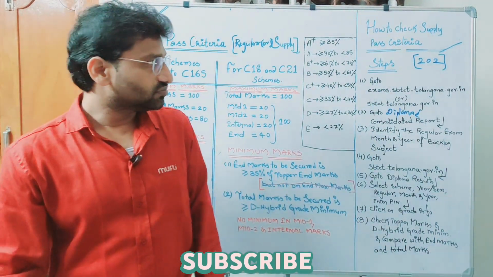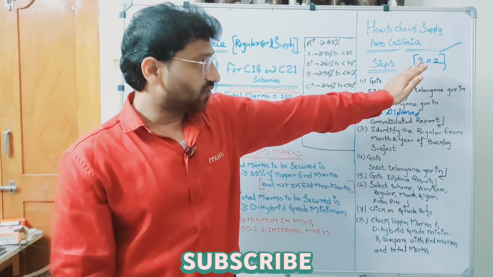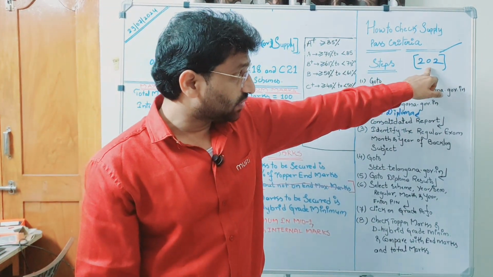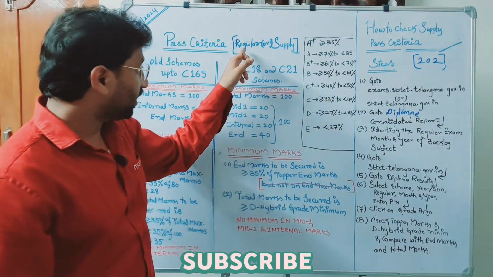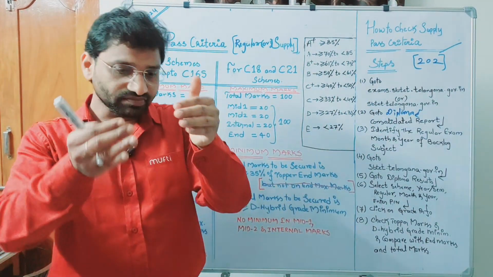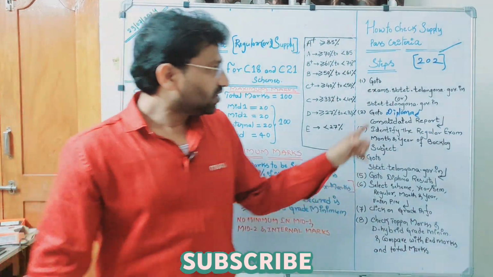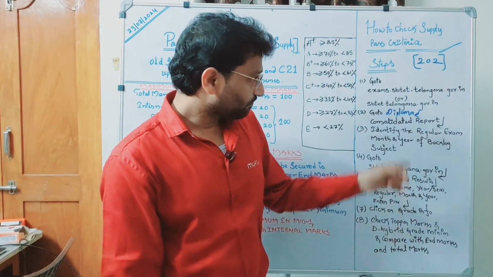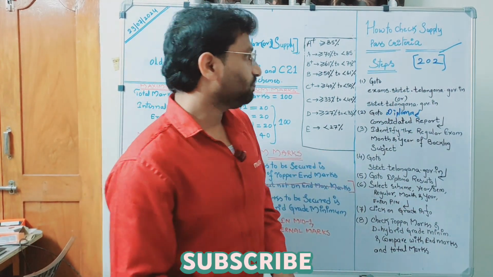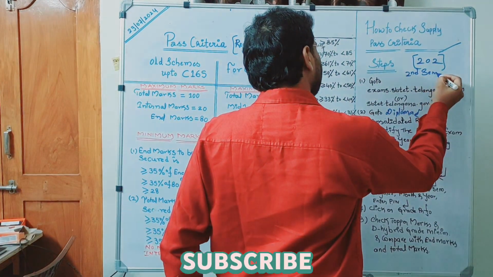How to check it actually, right? As I told you, there is no grade information for the supplementary examination. So then how is pass or fail given to the subject? By comparing with the regular grade information. So we should know what the regular grade information of the 202 subject is. For that reason, first go to any one of these two websites. Then go to consolidated report. Then identify when you have written the second sem regularly.